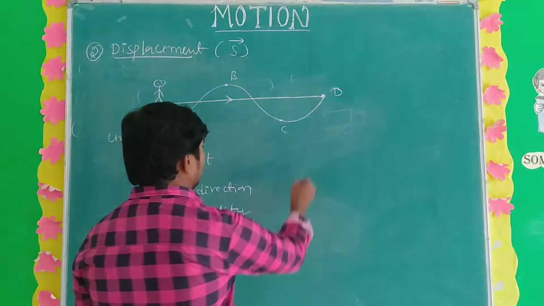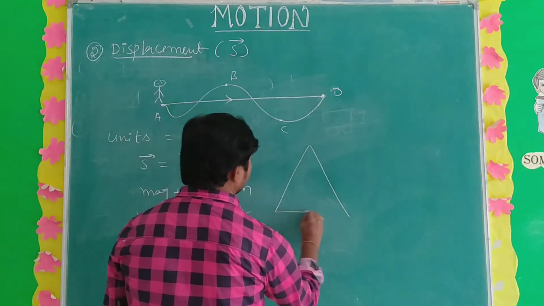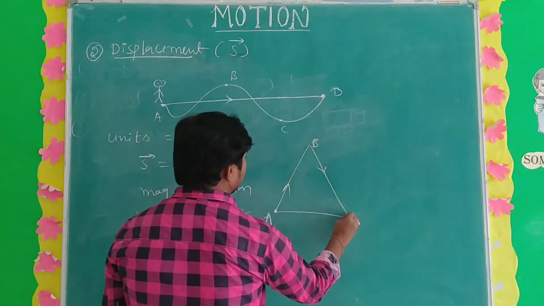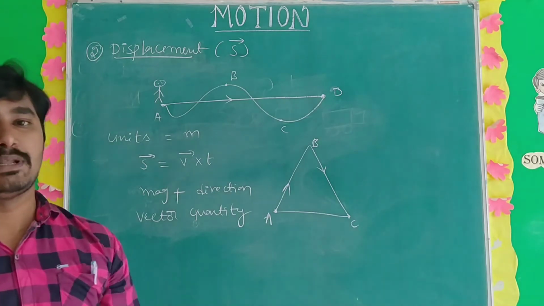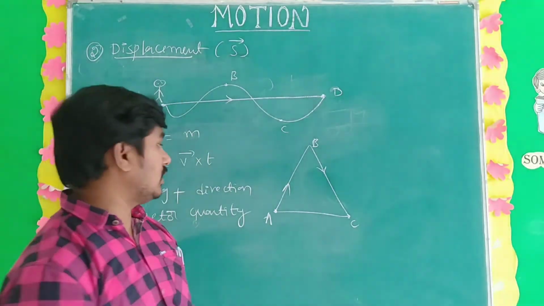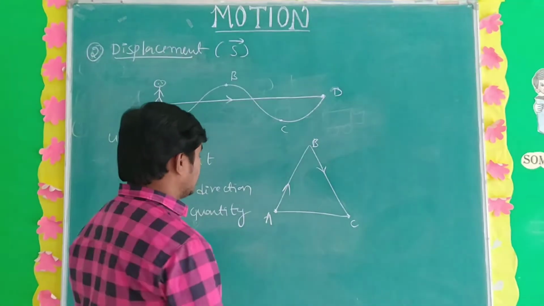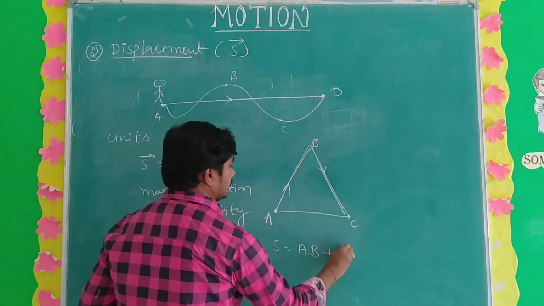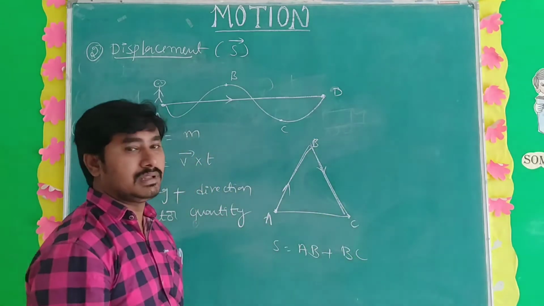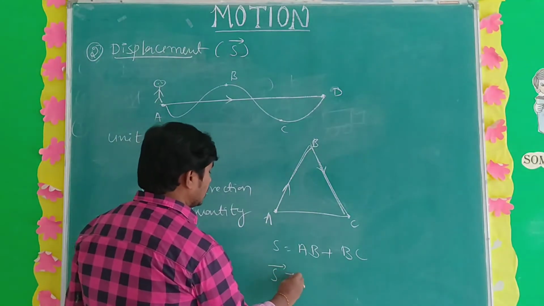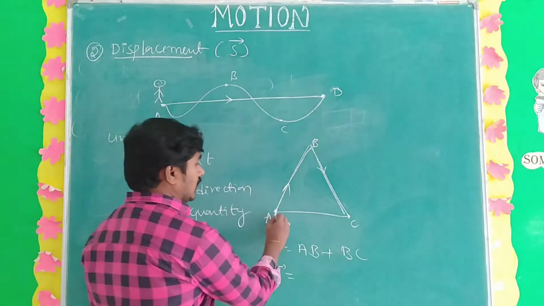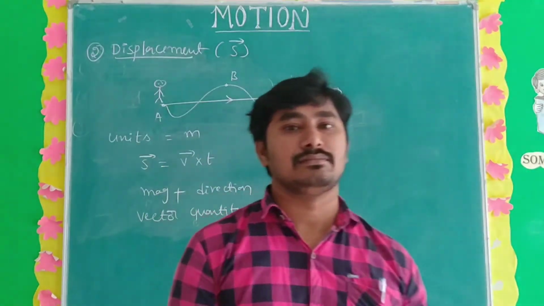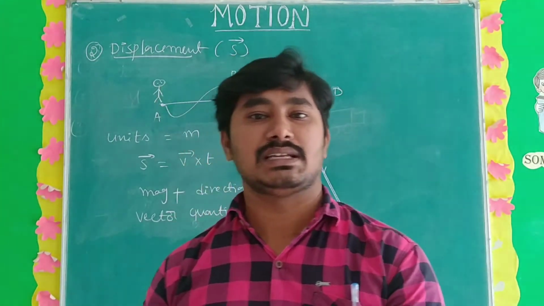Let's see here, this is a path. An object starts from A to B, then B to C. What is the distance and what is the displacement here? Distance means the total length of the path, so S is equal to AB plus BC. Then displacement is the shortest distance, so AC is the displacement. Understand? That is the difference between distance and displacement.